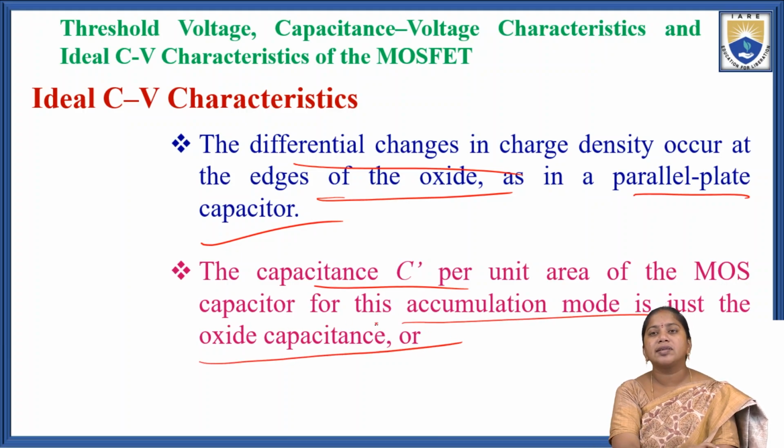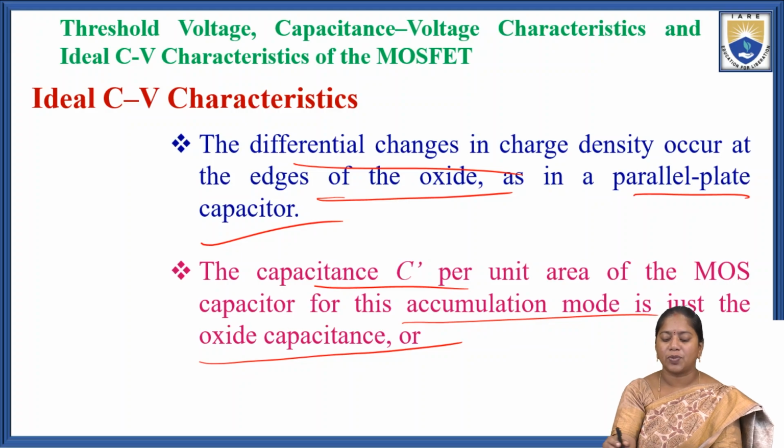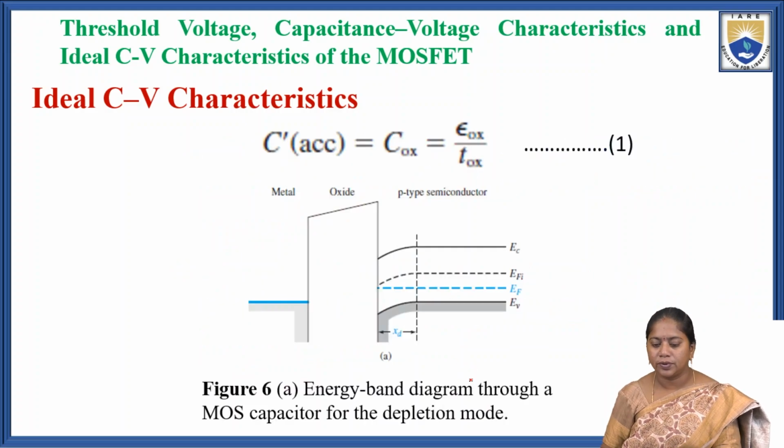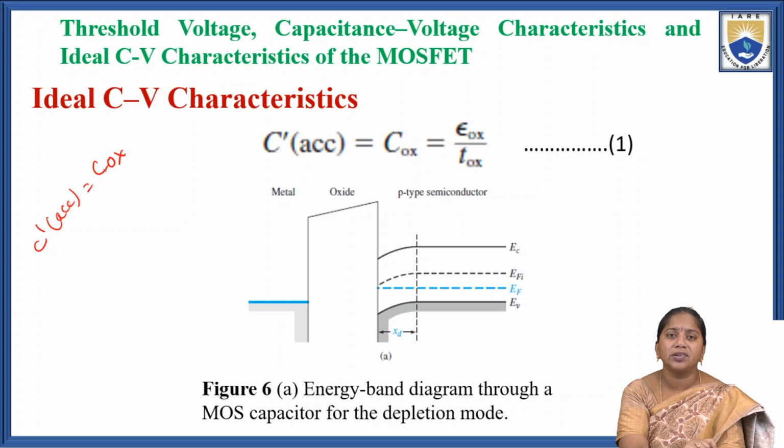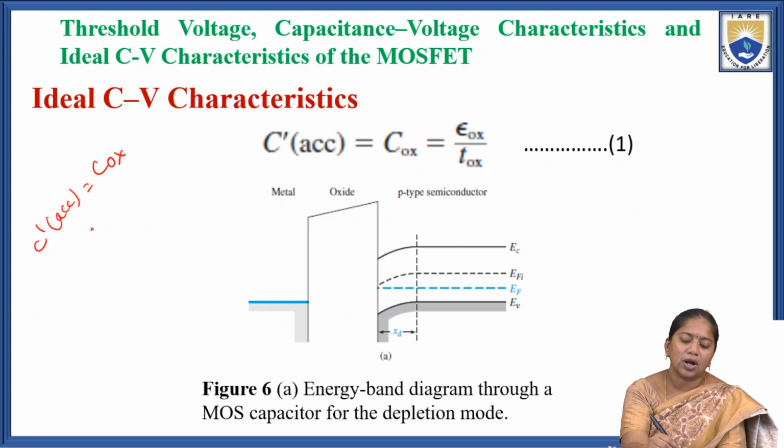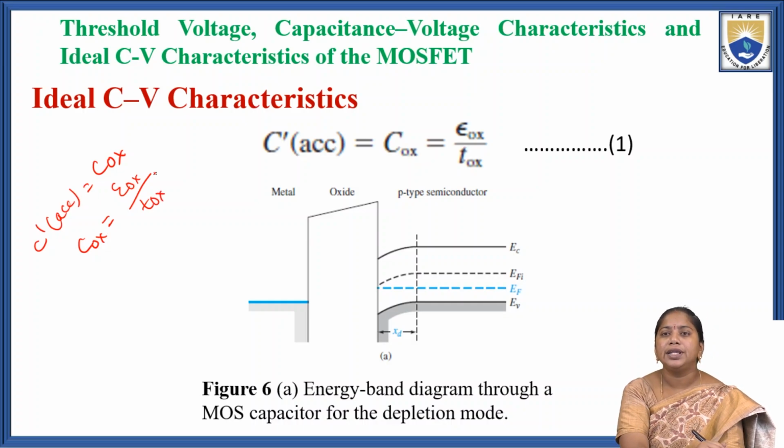The capacitance C' per unit area of the MOS capacitor for this accumulation mode is just the oxide capacitance. So in the accumulation layer, C', the capacitance per unit area, is the oxide capacitance Cox. Already we know that the oxide capacitance Cox is the permittivity of the oxide layer divided by the thickness of the oxide layer, that is tox.